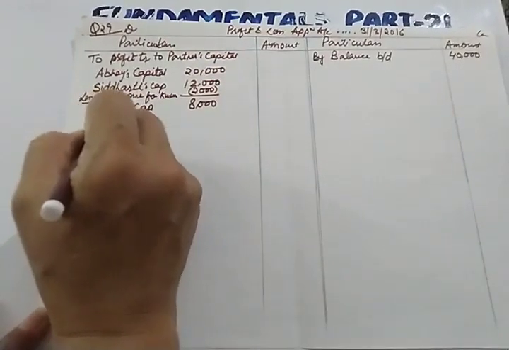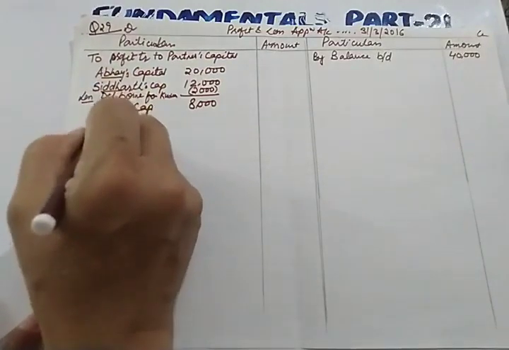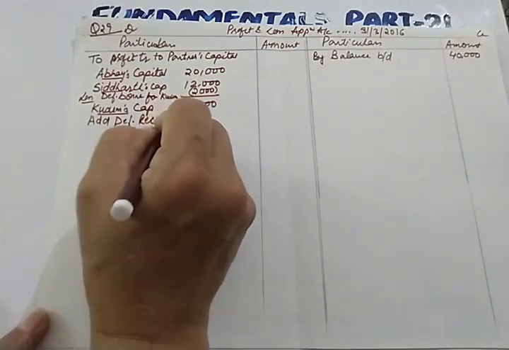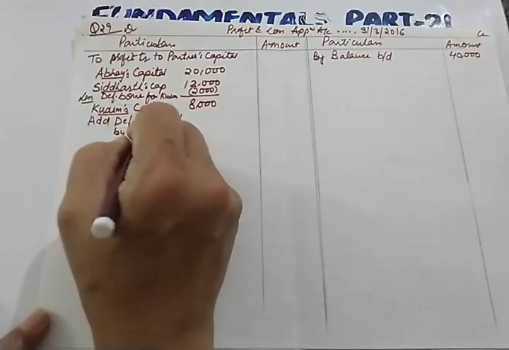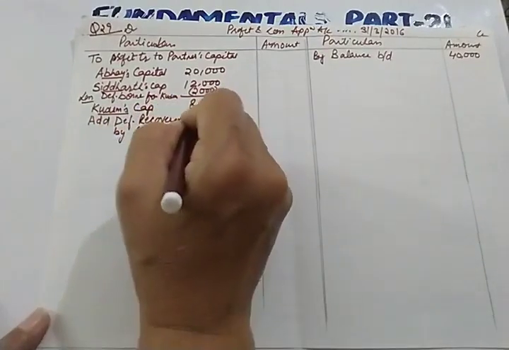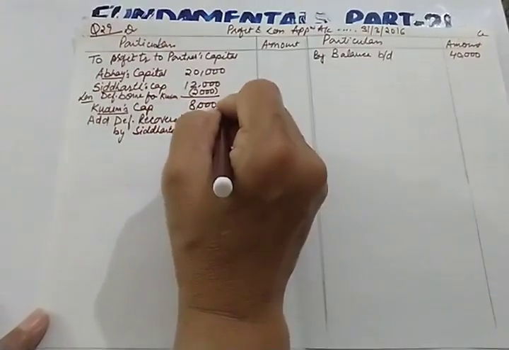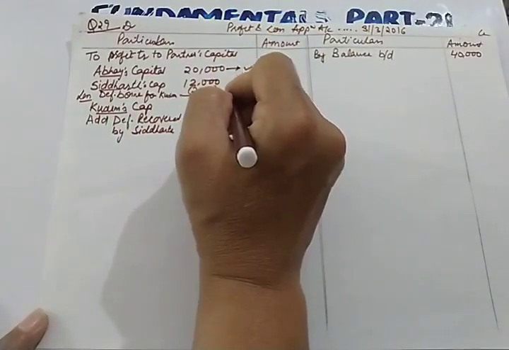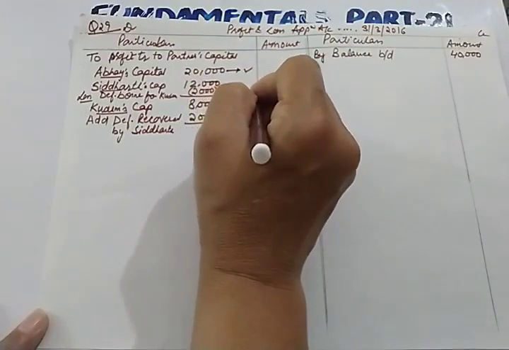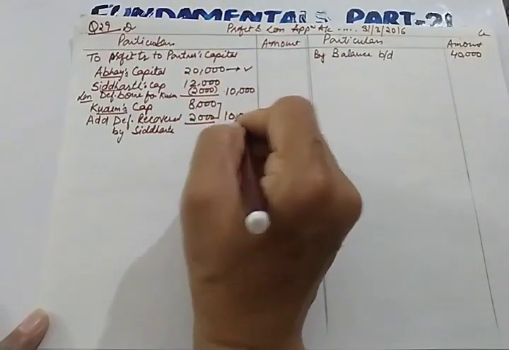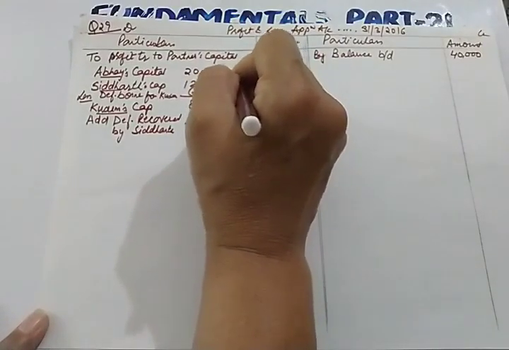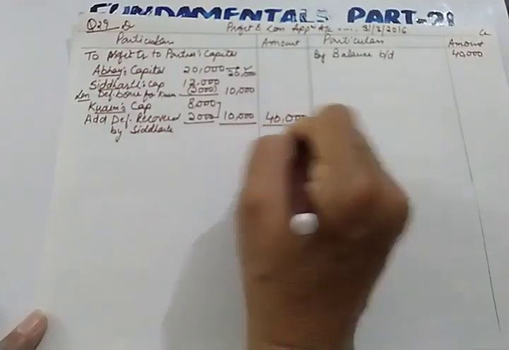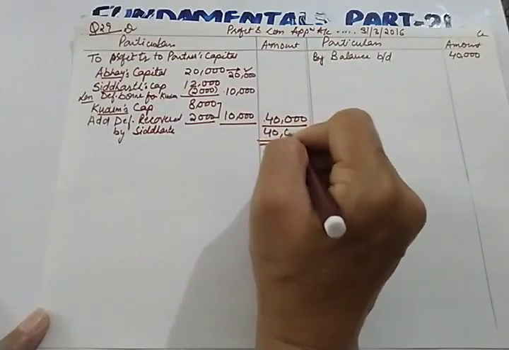And here we'll add 3 partners. Clearly you can underline this. Add deficiency recovered by Siddharth 2,000. So this will be added. So finally he will be getting 20,000. And here it will be 10,000. And it will be 10,000 here also. So 20, 10, 10. So finally 40,000 here and 40,000 here.